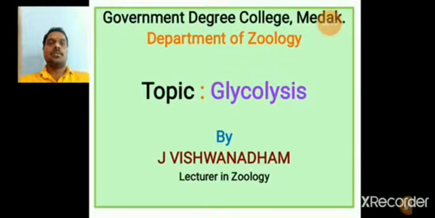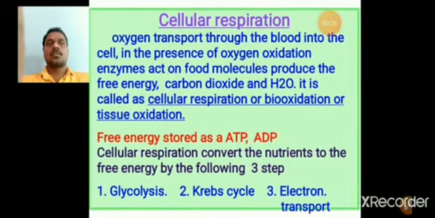Before glycolysis, we need to know about cellular respiration. So, what is cellular respiration actually? In respiration, oxygen is transported through the blood into the cell. In the presence of oxygen, oxidation enzymes act on food molecules and produce free energy, carbon dioxide and H2O. So this is very important.